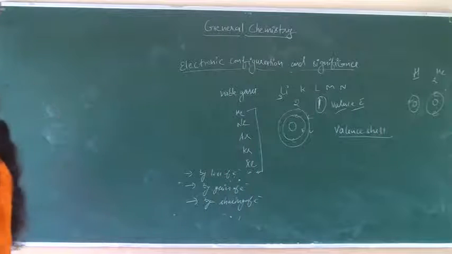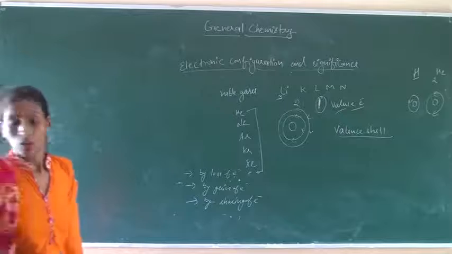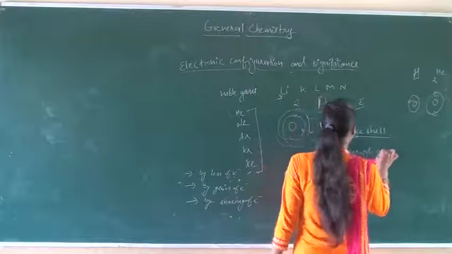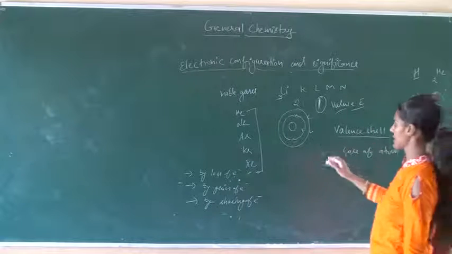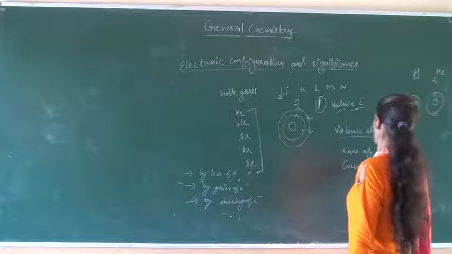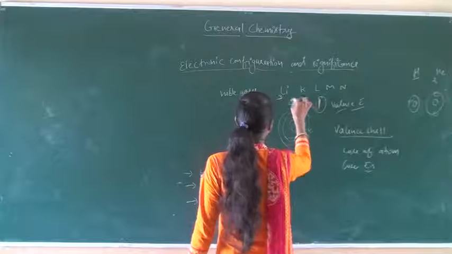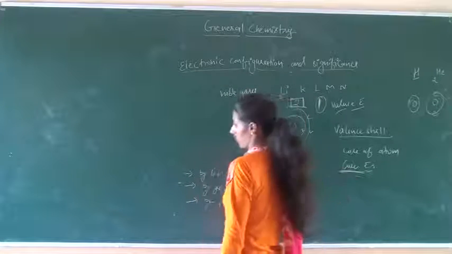Okay students, the electrons present in the valence cell are known as valence electrons. The remainder of the atom, that is the nucleus and the other electrons, is called the core of the atom, and the electrons present in cells other than the valence cell are known as core electrons. So in the case of lithium, the 2 electrons are the core electrons.